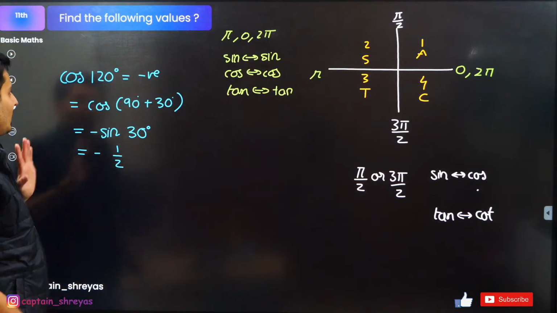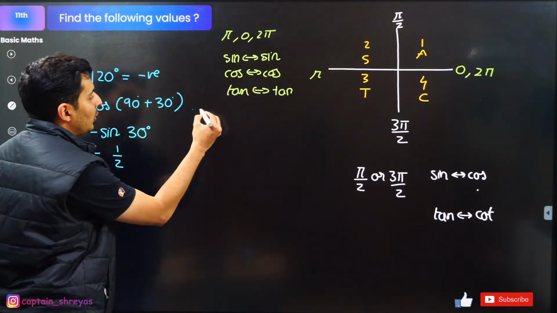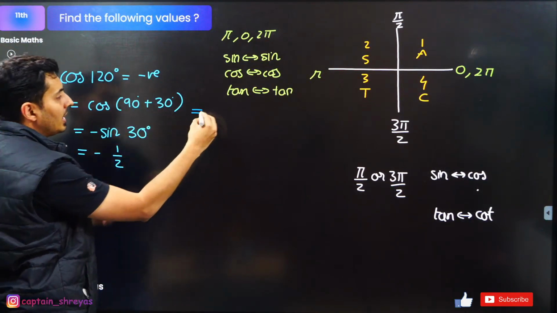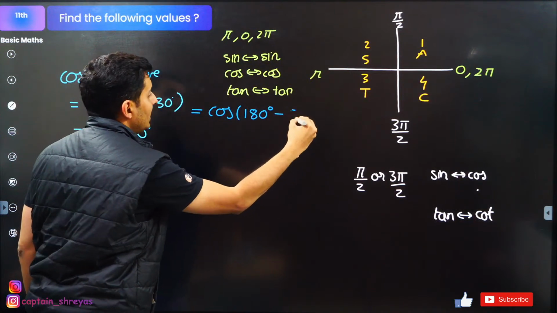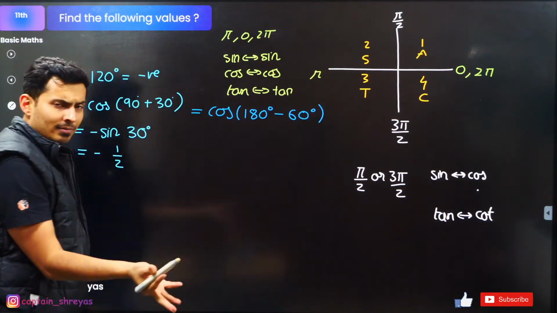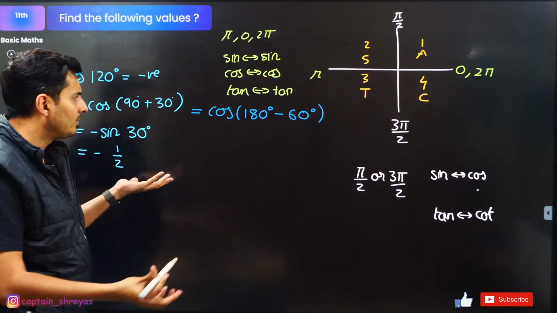Yes, Kritina. Very good. Now, if somebody says, no, I don't want to write it as 90 plus 30, I want to write it as 180 minus 60, which is also fair, which is also okay. 120 is 180 minus 60, no problem.